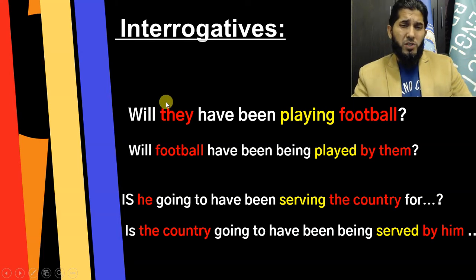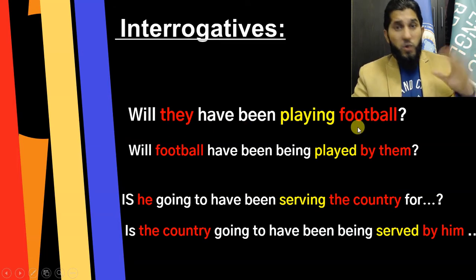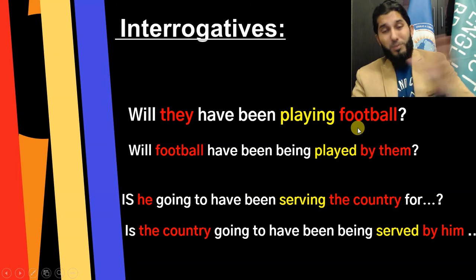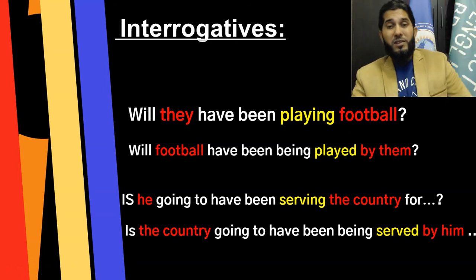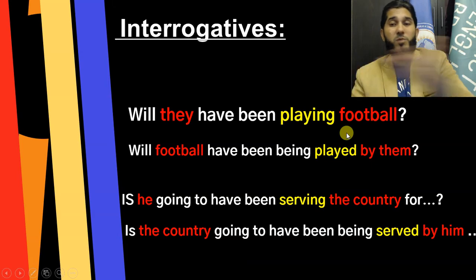Interrogatives or yes no questions. So will at the beginning, if you want to use auxiliary will, then subject, then have been. The other two auxiliaries come after subject, then main verb in ing form, then object. So will they have been playing football? So obviously the idea is that there's a kind of time duration, and before something else, will they have been playing football for 2 hours before the rain starts, for example, if you want to write a complete sentence.